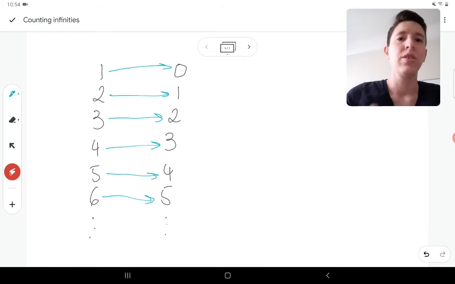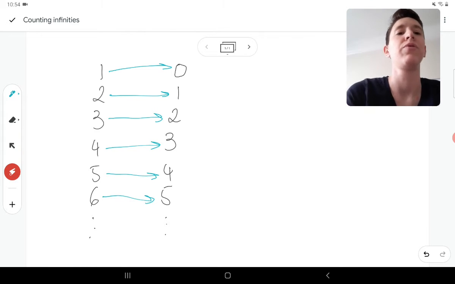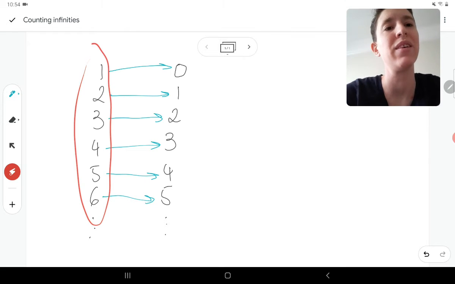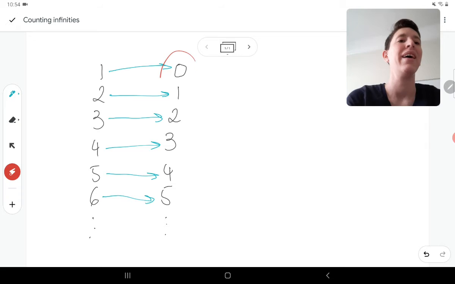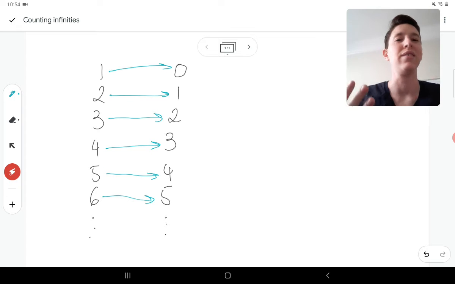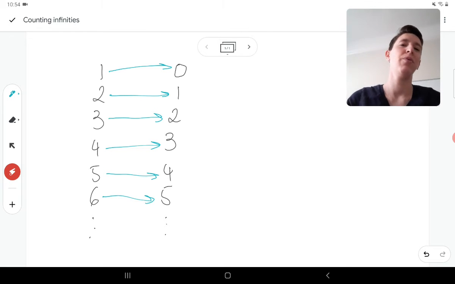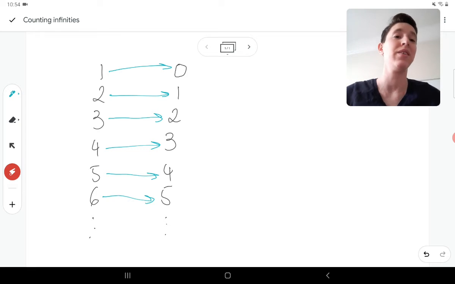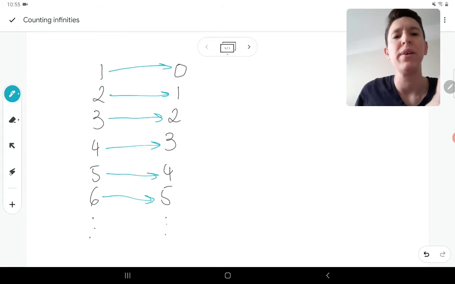Which is strange. It kind of blows minds a bit, because if you think about it, like we tried to do the first mapping, every single element in this one is in here, and yet we have one more element and they're still the same size. Yeah, because that's where infinite sets and finite sets are different, right? We can't always use the same way of thinking, but we're thinking about what counting is, and this is how we count, right?